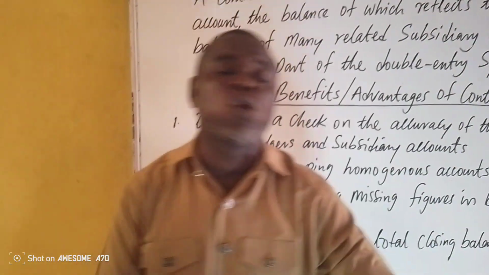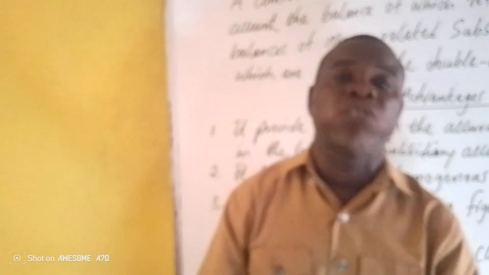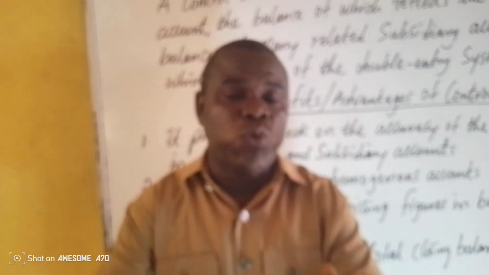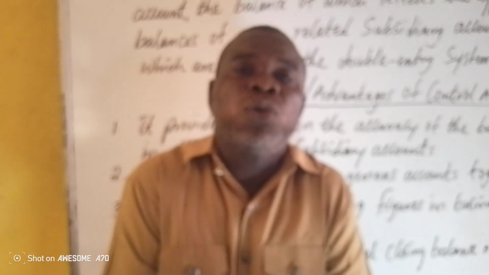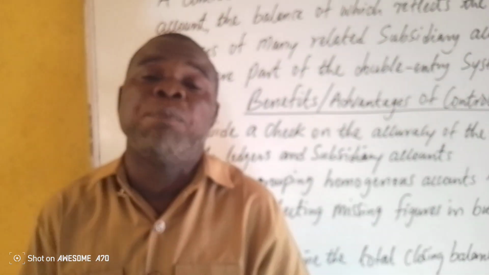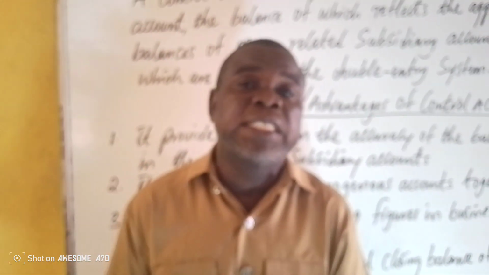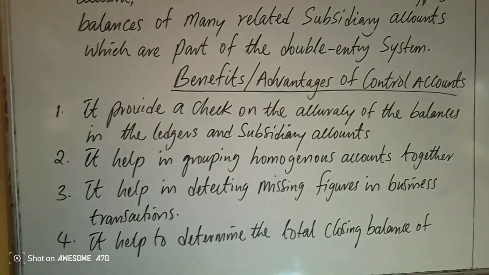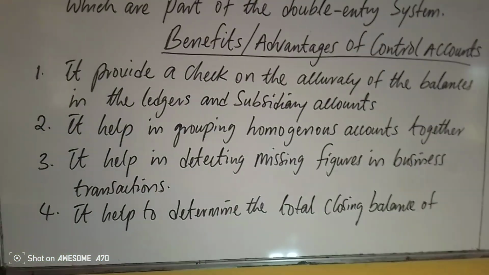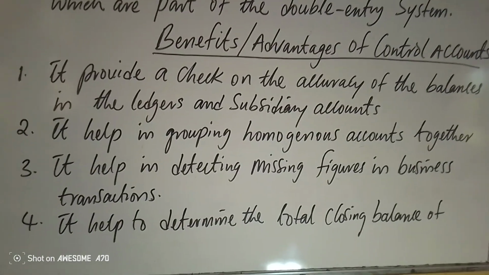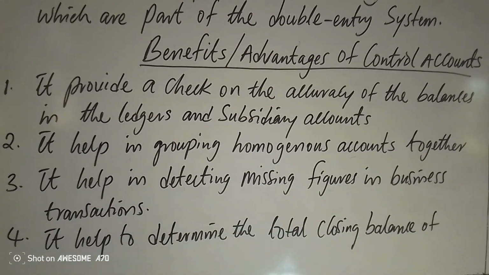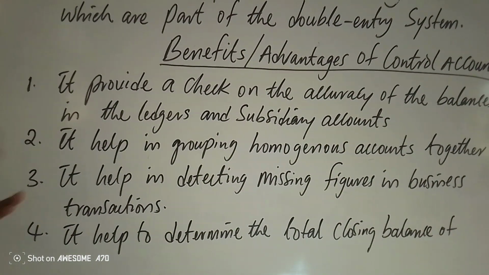So the only account that will help you to get the missing sales figure, or the purchases figure, or wages, or anything that is missing, is control account, meaning you will control all the transactions that have to do with sales together to enable you know the missing sales during the period, or missing purchases, or anything that is missing. Control account is the best account that helps you to detect the missing figure. So it's a very good account that helps in preparing transactions that relate to single entry, or what is called incomplete record. It is the way out.